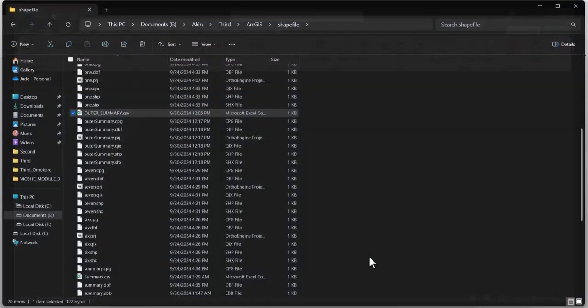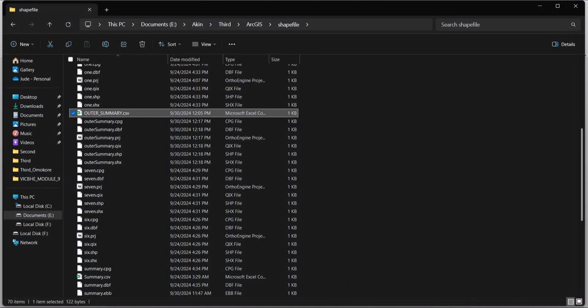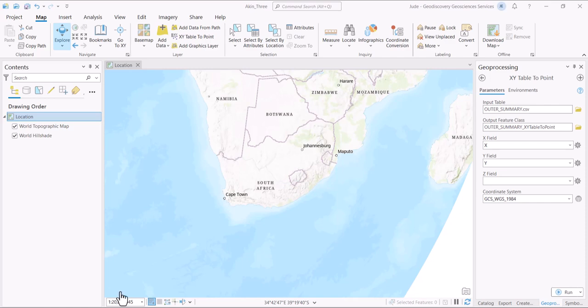So let's get back to this place. So we have the outer summary. Automatically it names it, so I wouldn't even change this name because I'm going to remove it very soon. So remember, this coordinate system here, although the current map has it, you can always search for it.